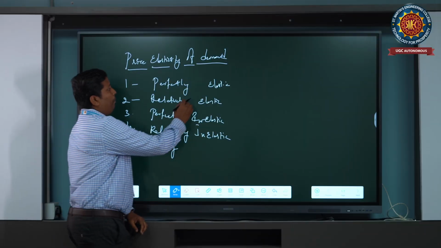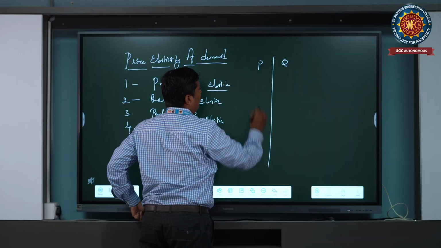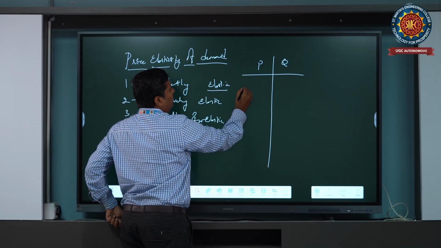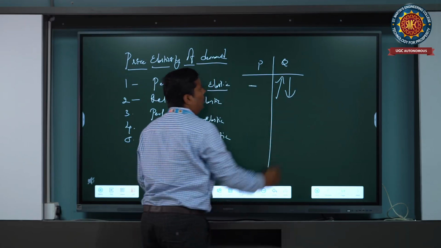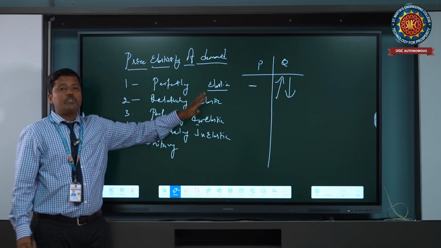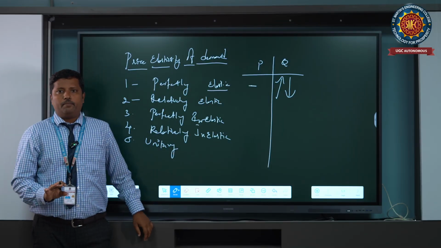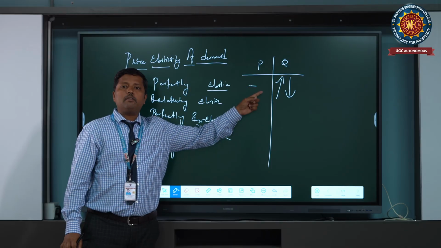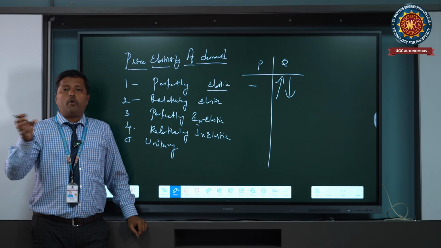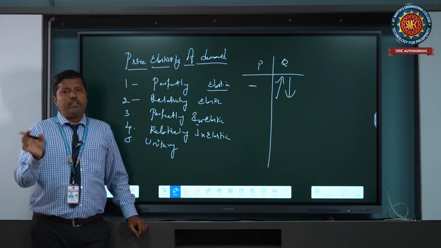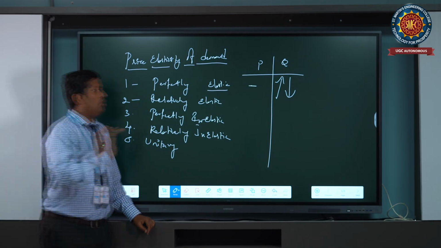But when it comes to perfectly elastic, price and quantity demand, just for the sake of understanding, I am writing this one. There is no change in price, but the quantity demanded of the commodity has a huge change. So in perfectly elastic, there is no change in price, but the quantity demanded has a huge change. Sometimes there is no change in the price of the product, but the quantity keeps increasing. So that is the concept.